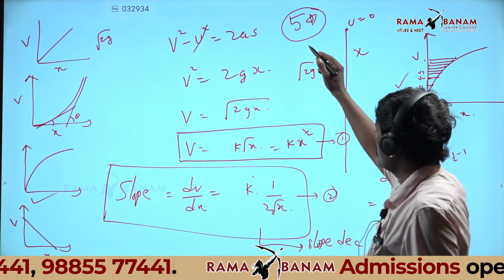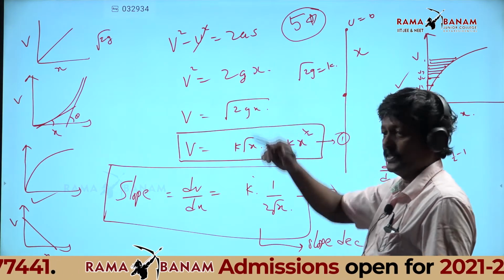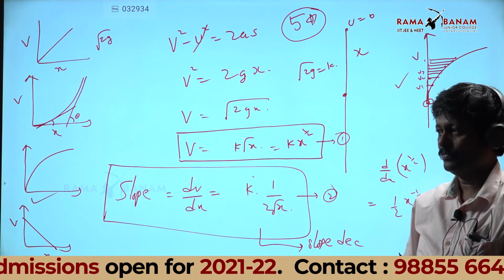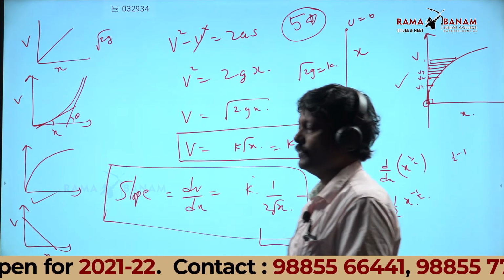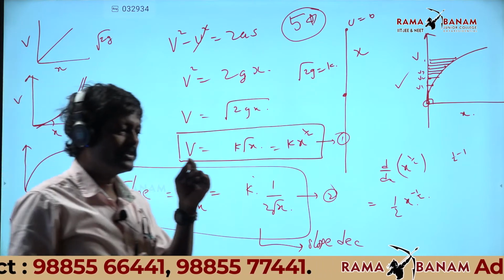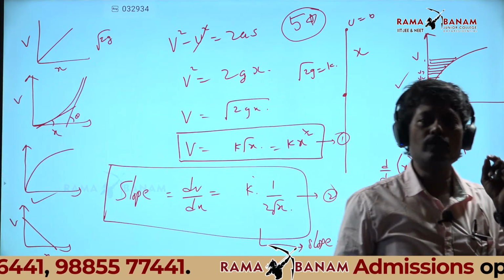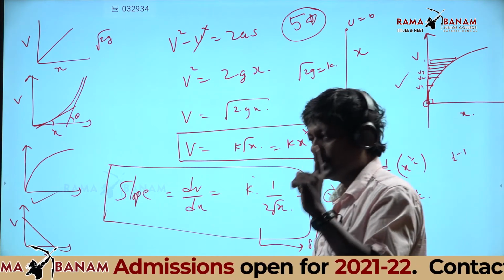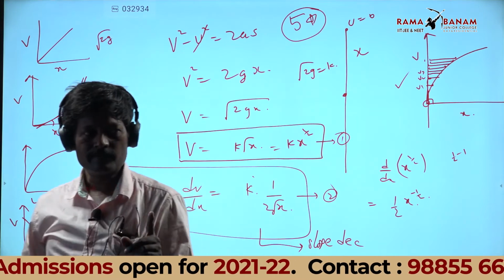If u is not 0, the things will be different. If I throw it with some velocity, u will not be 0. That we will discuss later on. Fundamentally, why I gave this problem is that you should know how to frame the equation for the given graphs in the options.